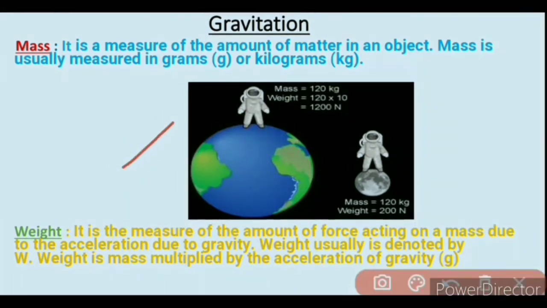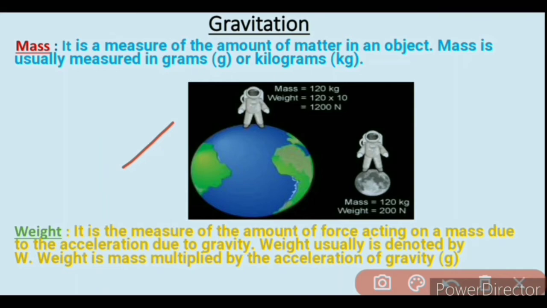We have an example. The mass of the astronomer on Earth and on the Moon is the same because the mass of an object remains constant no matter where it is placed. But the weight of the astronomer is different on the Moon and on Earth because weight depends upon gravitational force.